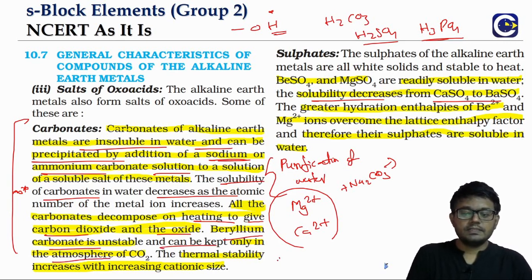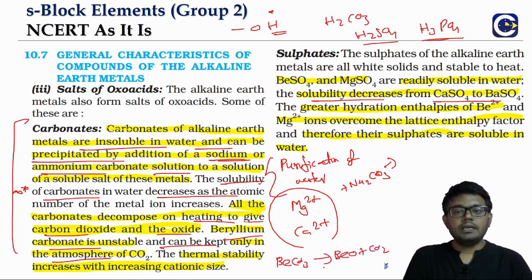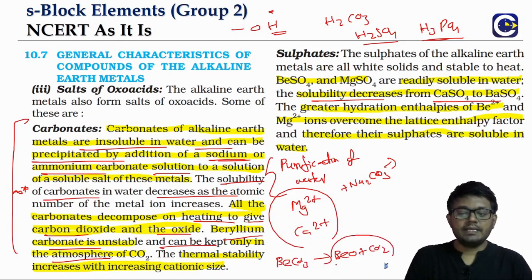Otherwise it will easily decompose to give beryllium oxide and carbon dioxide. When we maintain it in an atmosphere of CO2, as per the Le Chatelier principle, this reaction would not be favored in the forward direction. That's how we can maintain beryllium carbonate.